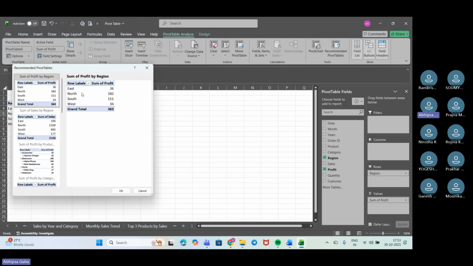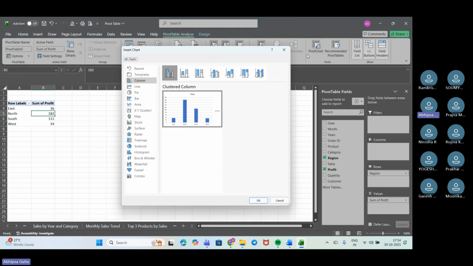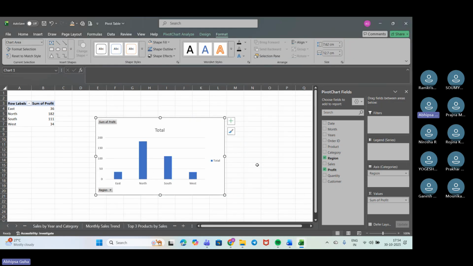We have got grand total in this format, but we want this one only, and we'll press OK. Now we'll put it as a cluster chart only because that will give us a better view of it. Now we have clicked it up here.